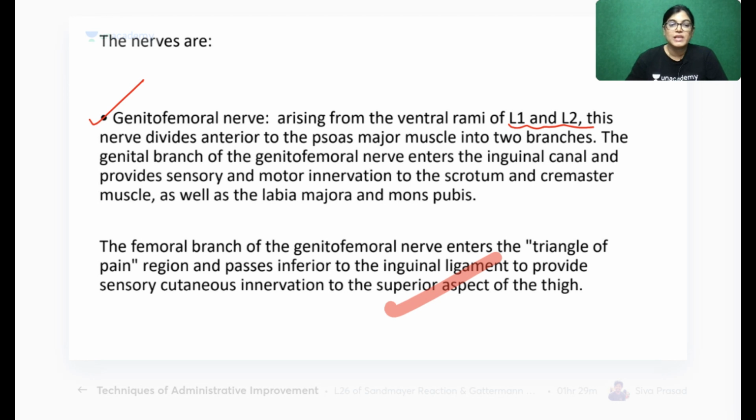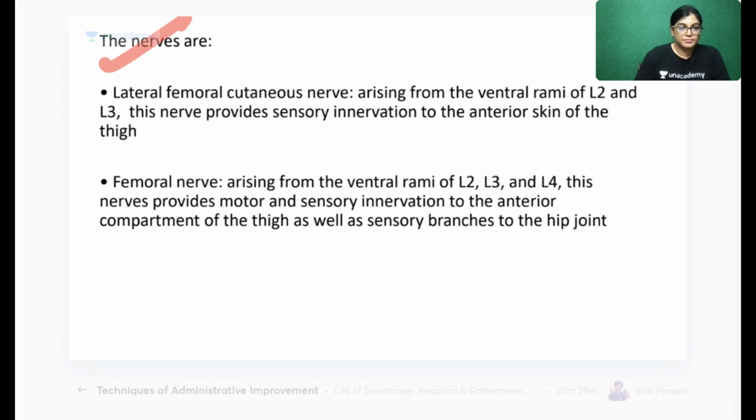So both the genital and femoral branches have been discussed here. What is the fate? The genital branch goes towards the scrotum and cremaster muscle, and the femoral branch goes towards the superior aspect of the thigh. So the first nerve residing here is the genitofemoral nerve. Now, the other nerve residing here is the lateral femoral cutaneous nerve.